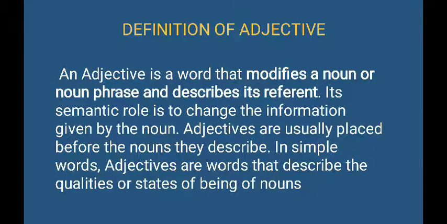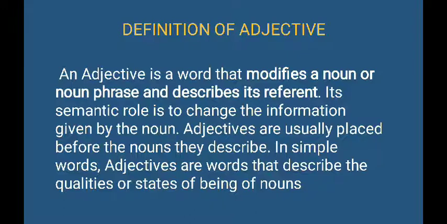An adjective is a word that modifies a noun or noun phrase and describes its referent. Its semantic role is to change the informations given by the noun. Adjectives are usually placed before the nouns they describe. In simple words, adjectives are words that describe the qualities or states of being of nouns. So, it's like the meanings of adjective, that is kata sifat.